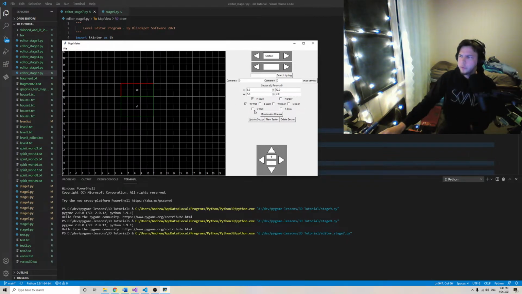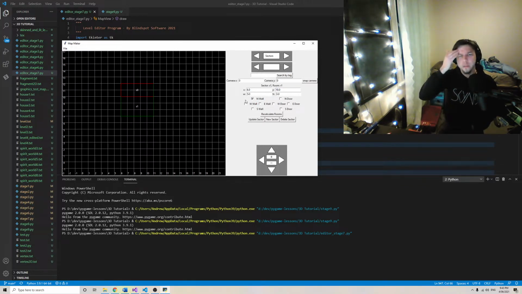But we can go to sector 0 at the moment, put a wall between those, and now sector 0 is in room 1. Oh, that's strange, they've both been set to the same room. So let me just try that again. There we go, hit update sector again. Sector 0 is in room 0, sector 1 is in room 1, so they're disjoint from each other.